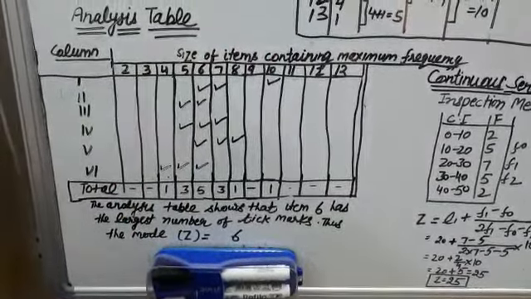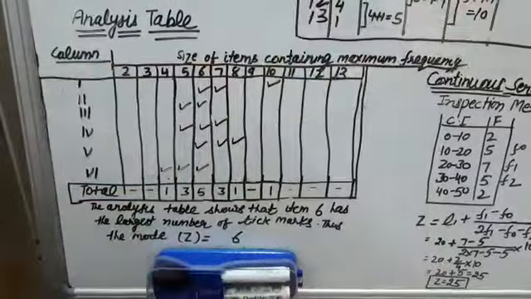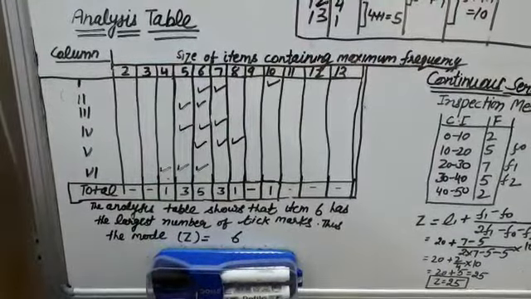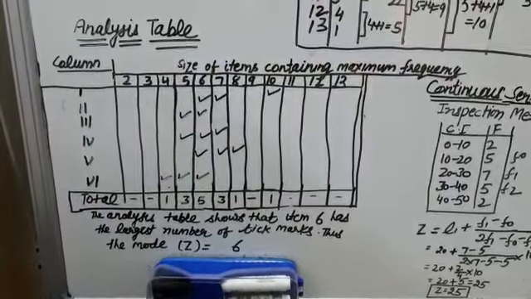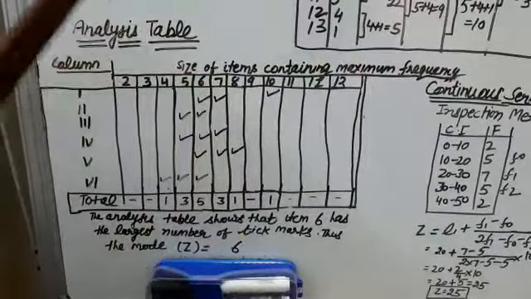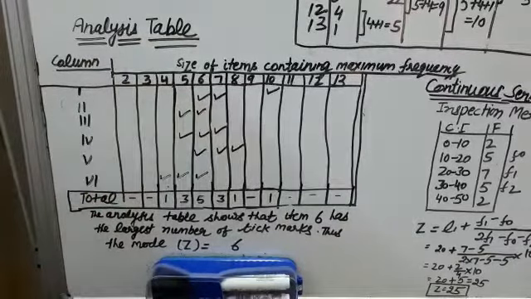Then in the third column 28 is the highest frequency, which is the sum total of 12 plus 16, and corresponding values are 5 and 6. So here we will mark in front of 5 and 6.